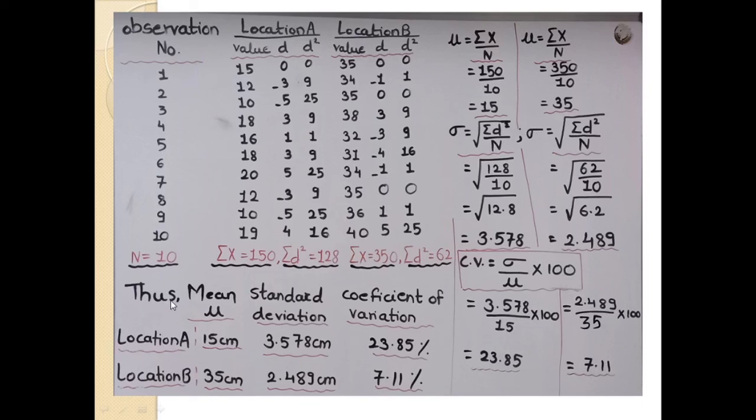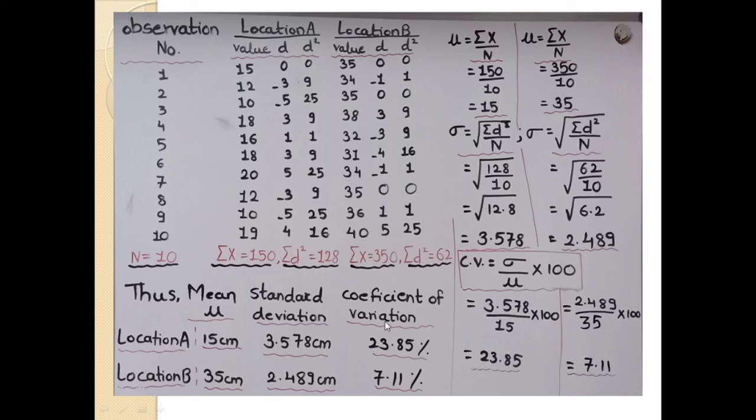See here location A and location B, and see the differences between the mean, standard deviation and coefficient of variation. The mean for location A is 15 centimeter while for location B it is 35 centimeter. Standard deviation is 3.578 centimeter for location A, while for location B it is 2.489 centimeter.